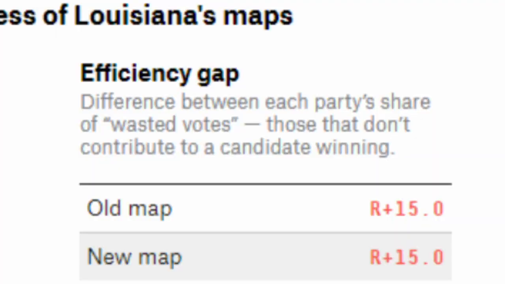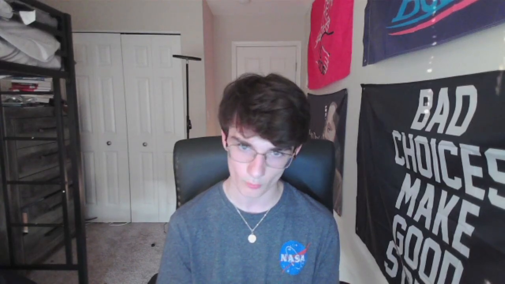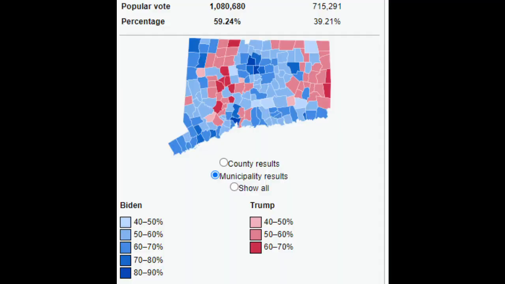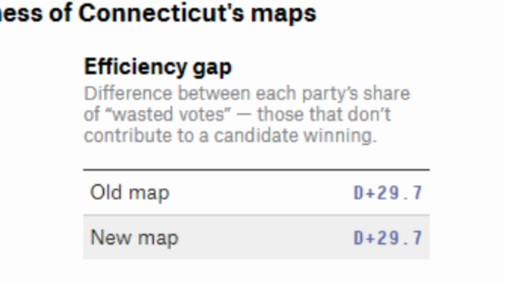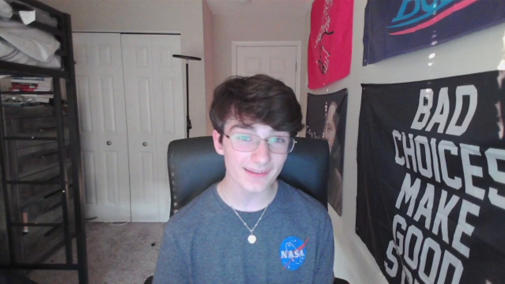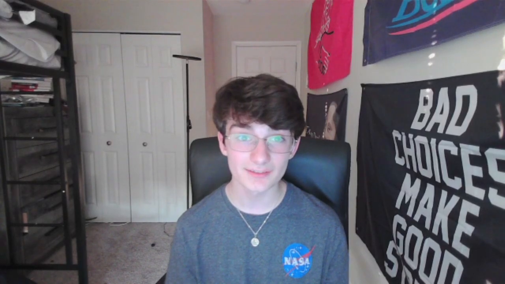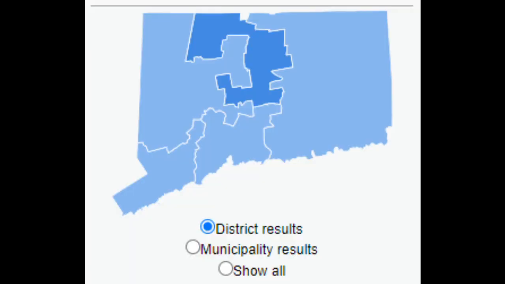The last metric is to look at the efficiency gap, trying to see how many votes are wasted. In this metric, Connecticut doesn't do quite so well. With a large portion of Connecticut being Republicans, they aren't favored in a single seat, meaning that many of those Republican votes are wasted. In fact, as of right now, Connecticut has elected an all-Democratic delegation to Congress.